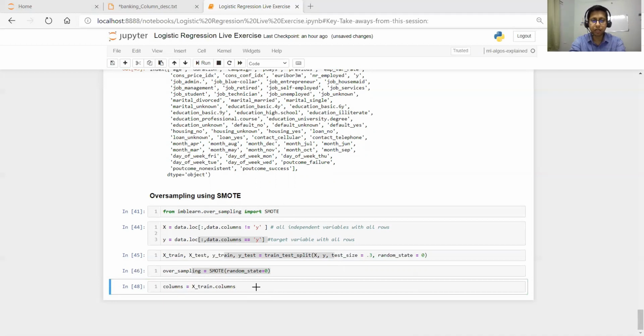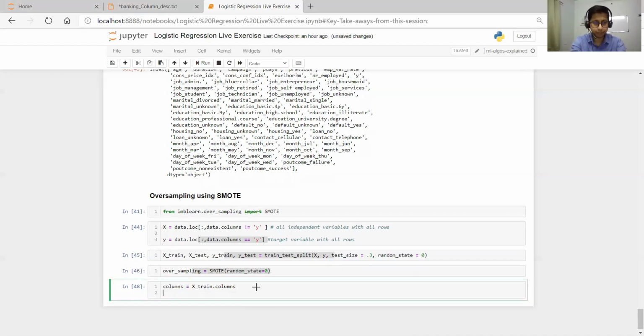So now we'll start fitting. We'll use the oversampling.fit_sample method to do the oversampling of the train data.